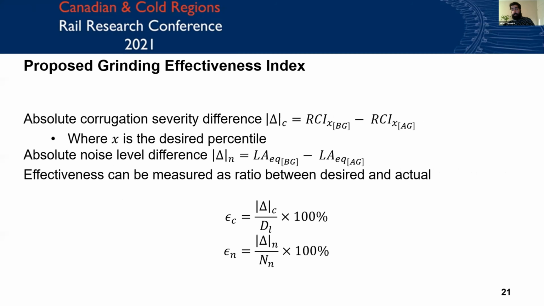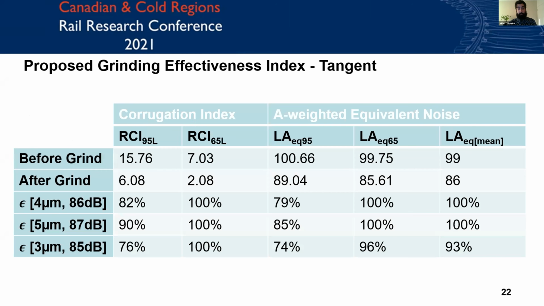Once we have our absolute and our desired difference, it's simply a ratio of the two, implicitly capped between 0% and 100%, as effectiveness can't be more than 100% or less than 0% effective. Using these, we can assess how RCI performed. Based on this table, we can indicate a reasonableness of our proposed effectiveness and that RCI responds as we would hope. It shows a good response to grinding, visible in multiple percentile values and the mean values for specifically LAEQ. And it gives leniency based on how stringent or lax our desired thresholds are, which is good because it can be variable from property to property if they choose to use this.